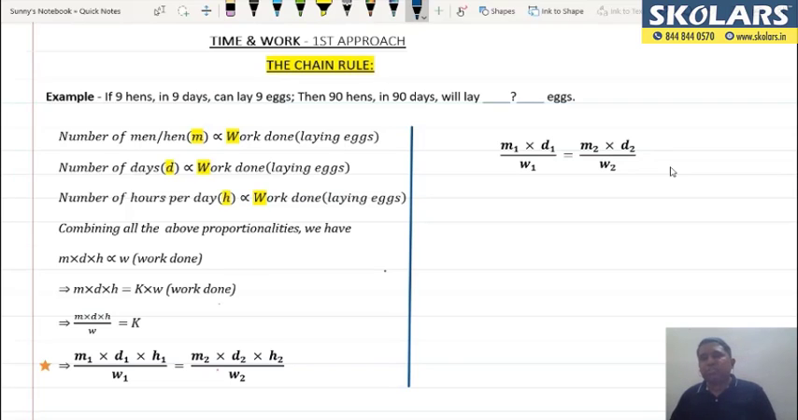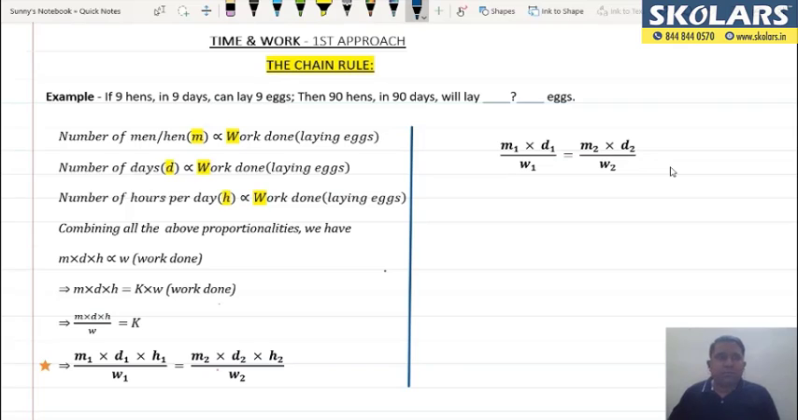The very same question could have been framed in some other manner. It could also have been framed as: 9 men in 9 days can make 9 chairs. So 90 men in 90 days will make how many chairs? So one and the same question. Now, this concept of chain rule is based on the concept of proportionality. So make sure that you are well versed with ratio and proportion before you apply this particular concept.